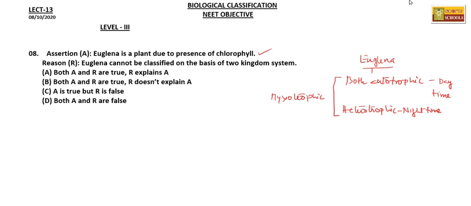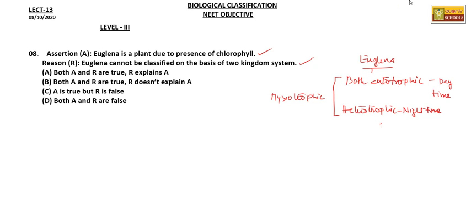That is right. Then, Euglena cannot be classified on the basis of two kingdom system. Yes. Earlier we were not able to classify Euglena due to its mode of nutrition, as it is both autotrophic and heterotrophic.